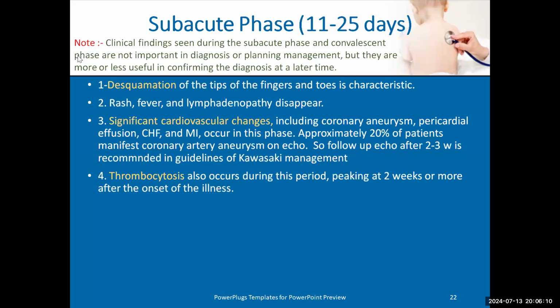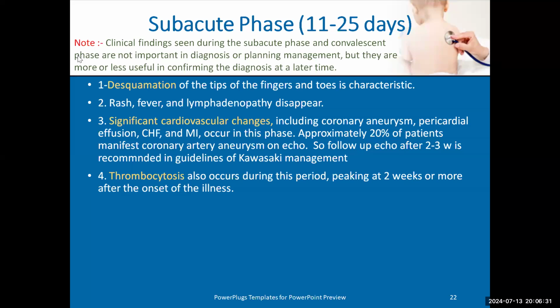First reason, it may confirm an already diagnosed Kawasaki. If I diagnose a patient as Kawasaki, but I'm not sure, I have high suspicion, and I start IVIG when the patient has 8 or 9 days of fever.